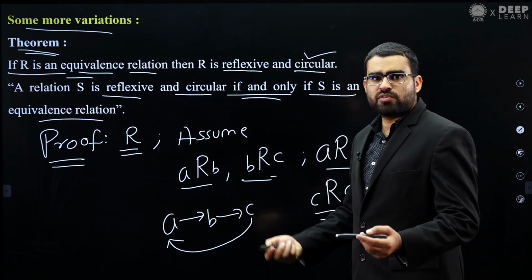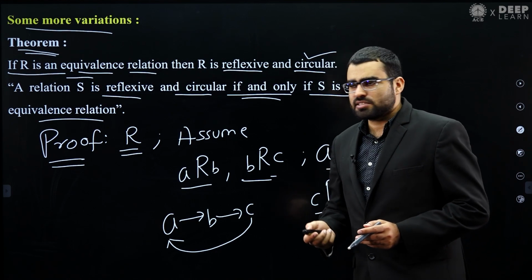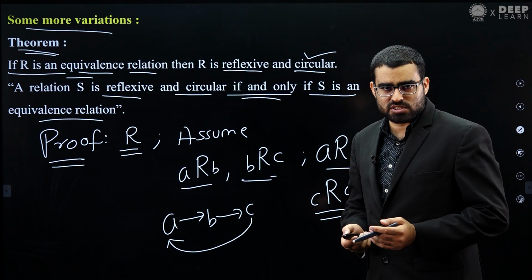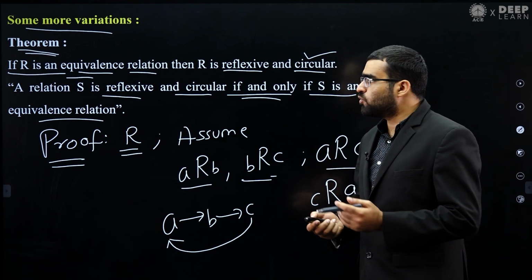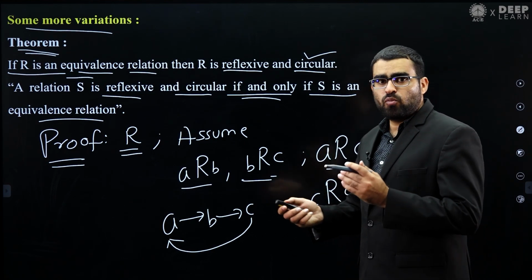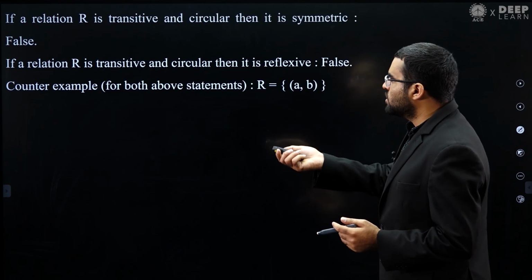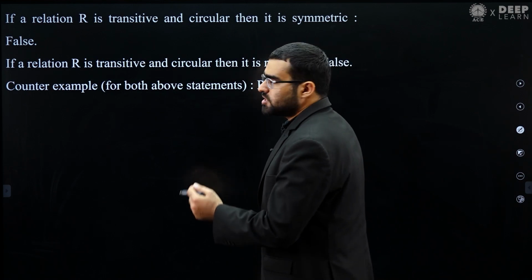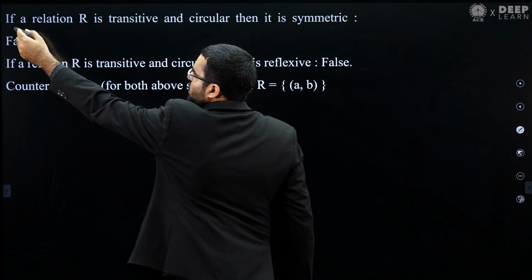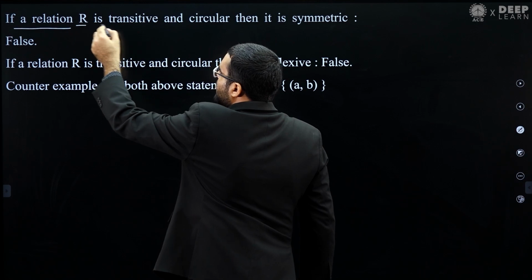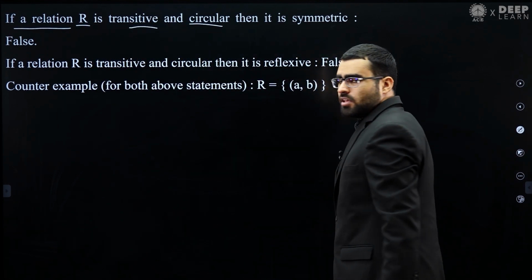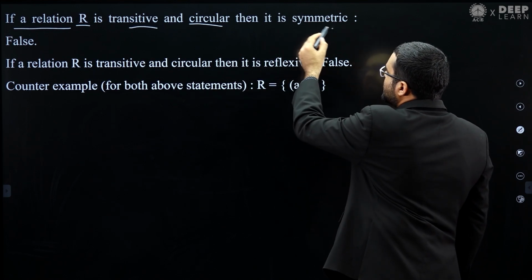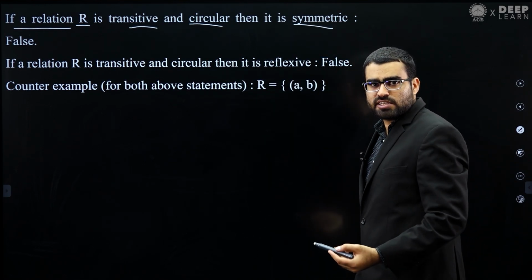You can create some more variations in discrete mathematics. In any subject you can create more variations from the questions. If you have a question, you can see what more possible variations they can make. So for example, let's see whether this statement is true or false. If a relation R is transitive and circular, let's assume you have a relation R which is transitive and circular, then can you say that it is symmetric?